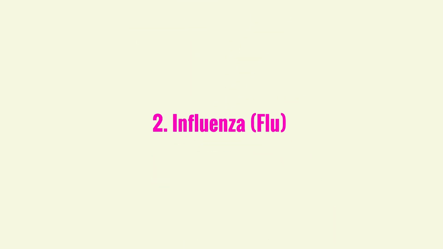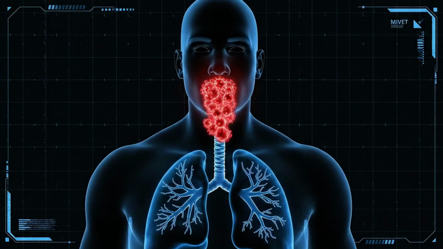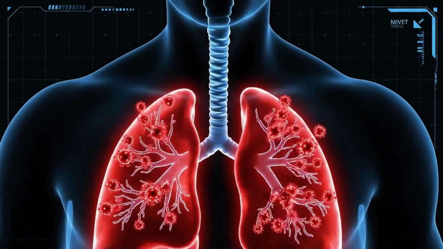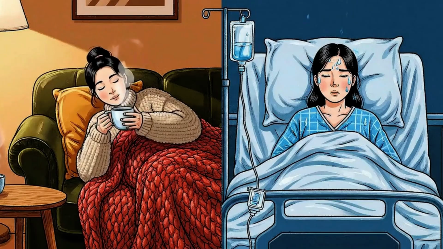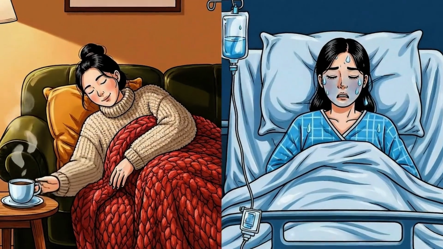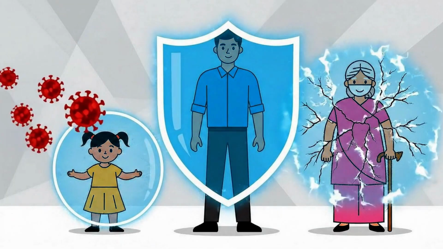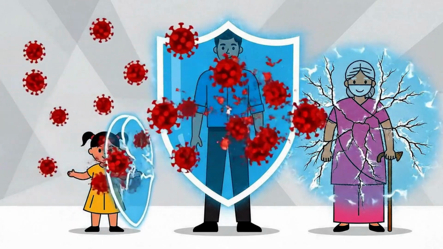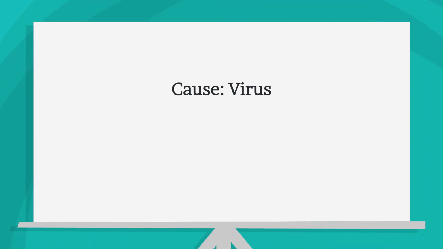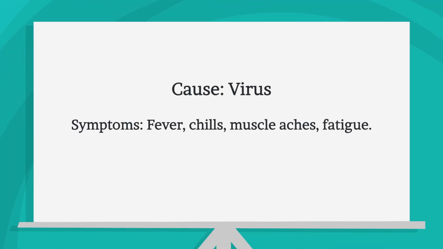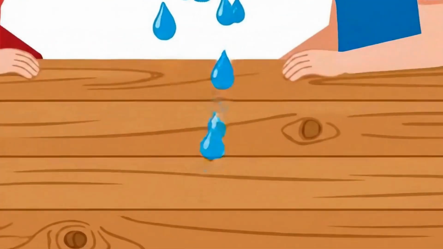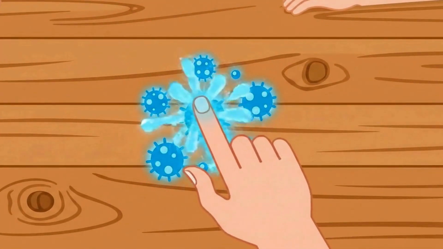2. Influenza, flu. Influenza, commonly known as the flu, is a contagious respiratory illness that affects the nose, throat, and lungs. It can range from mild to severe and can occasionally lead to serious complications, especially in vulnerable populations like young children, the elderly, and those with weakened immune systems. Cause: virus. Symptoms: fever, chills, muscle aches, fatigue. Transmission: airborne droplets and contact with contaminated surfaces.